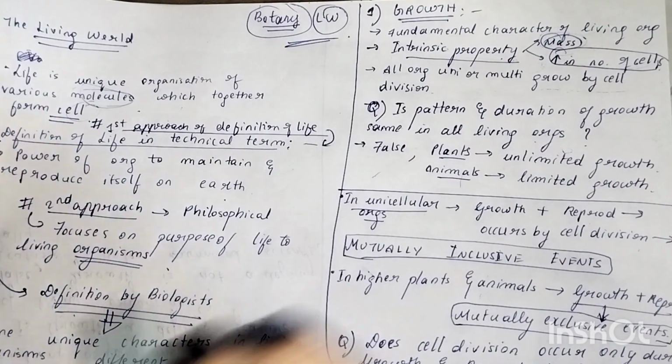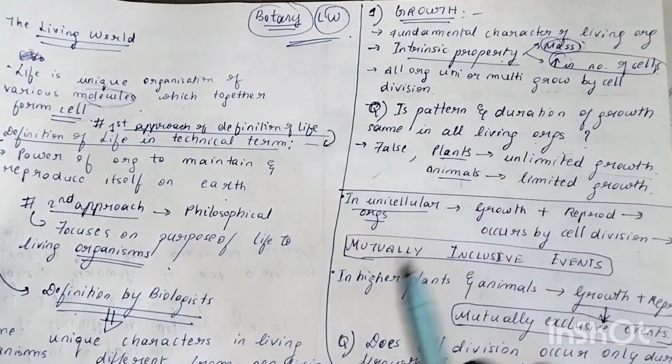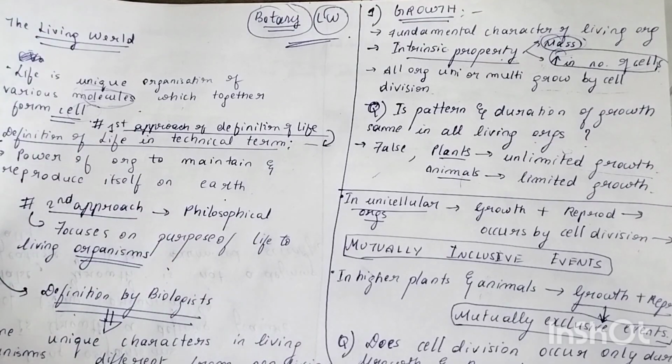No, right? So plants usually show unlimited growth. How do they show unlimited growth? If you study the morphology further, you'll be studying those chapters. You see that plants exhibit unlimited growth because of a special kind of tissue present in them, that is called meristematic tissue. You might have studied this meristematic tissue in your 9th grade, right? So that is why these plants show unlimited growth.